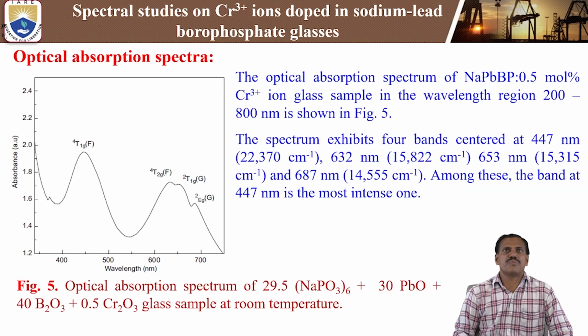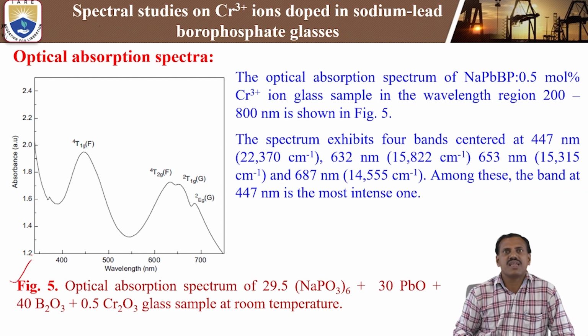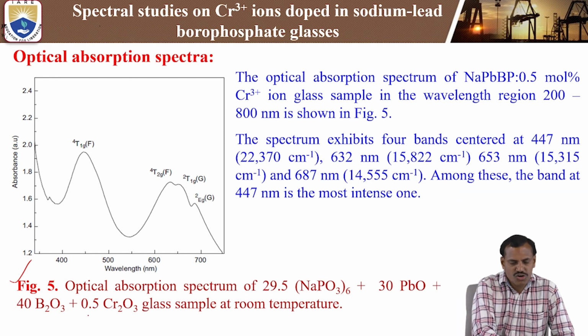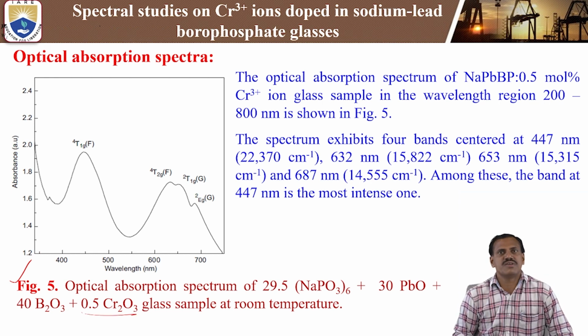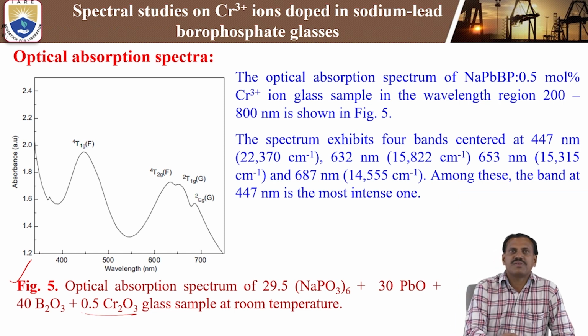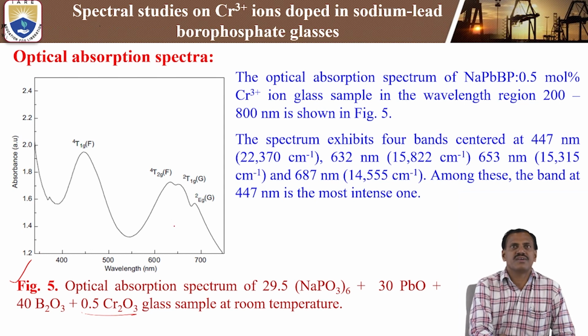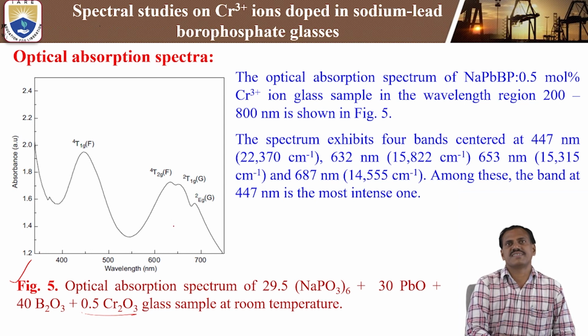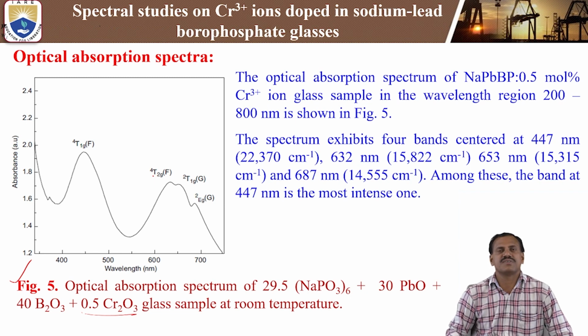Next, coming to the optical absorption spectra. In the present study, figure 5 shows the optical absorption spectra of 0.5 mole percentage chromium doped sodium lead borophosphate glasses at room temperature. The optical absorption spectra exhibit four bands, which are absorptions from the ground state to different excited states: quartet T1g(F), quartet T2g(F), doublet T1g, and doublet Eg(G). These are the four important optical absorption or excitation bands from the ground state.